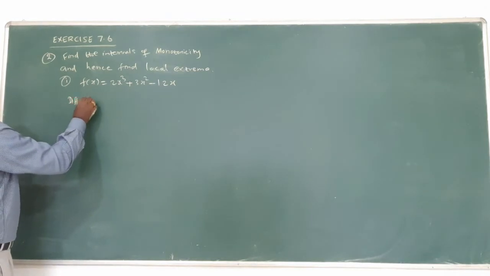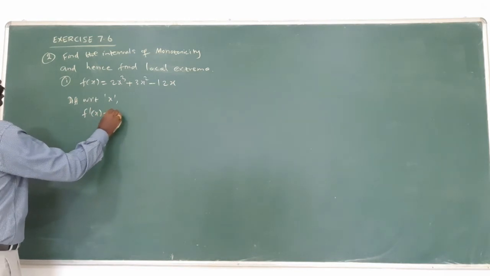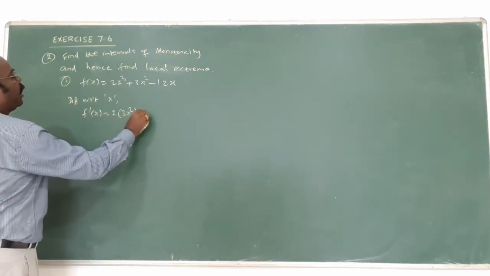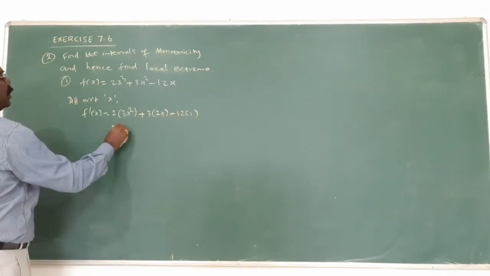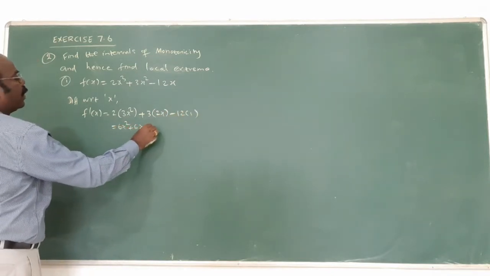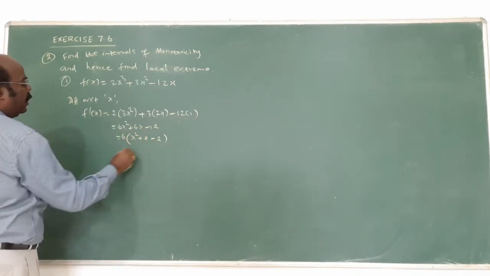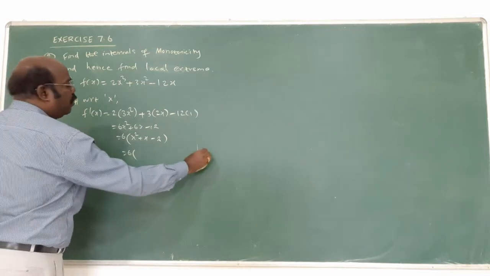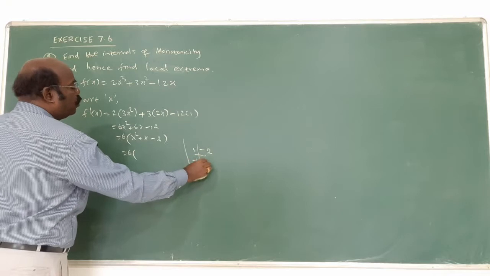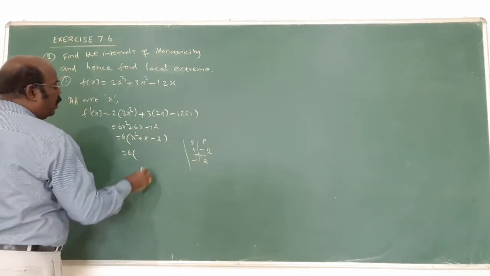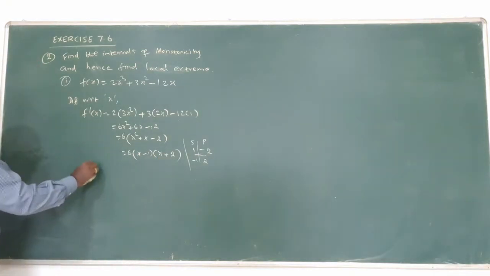You will differentiate with respect to x. We have f dash of x equal to 2 into 3x square, 3 into 2x, 12 into 1, which is 6x square, 6x minus 12. 6 is common. Am I right? Now you want to factorize. Product is minus 2, sum is 1. What are the numbers? Minus 1 and 2. The answer is x minus 1, x plus 2.